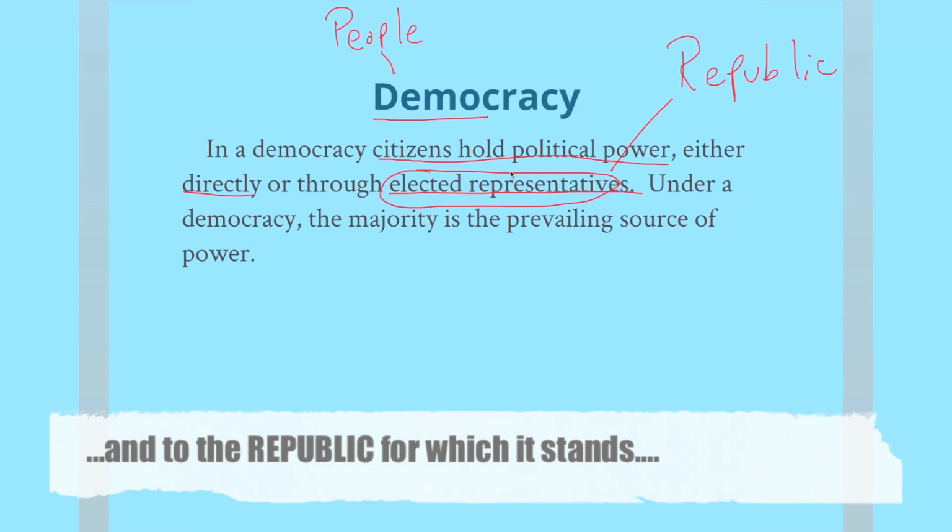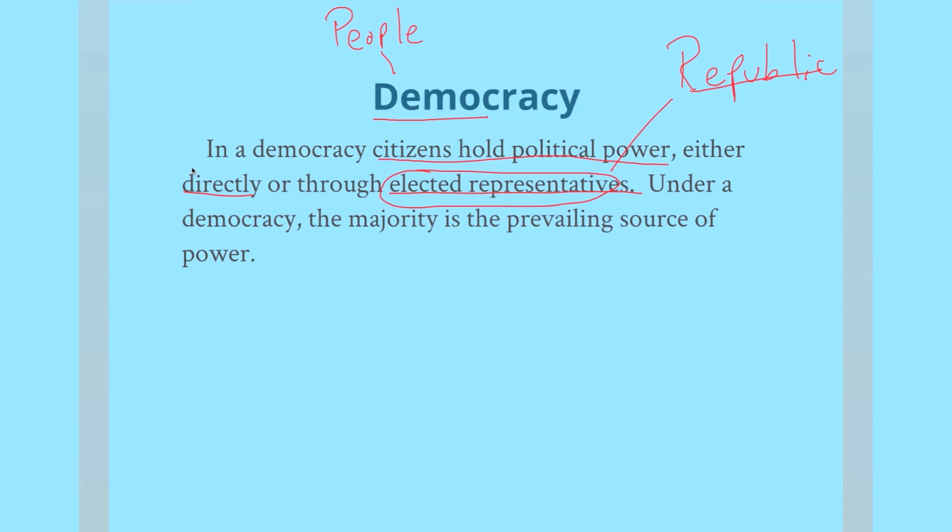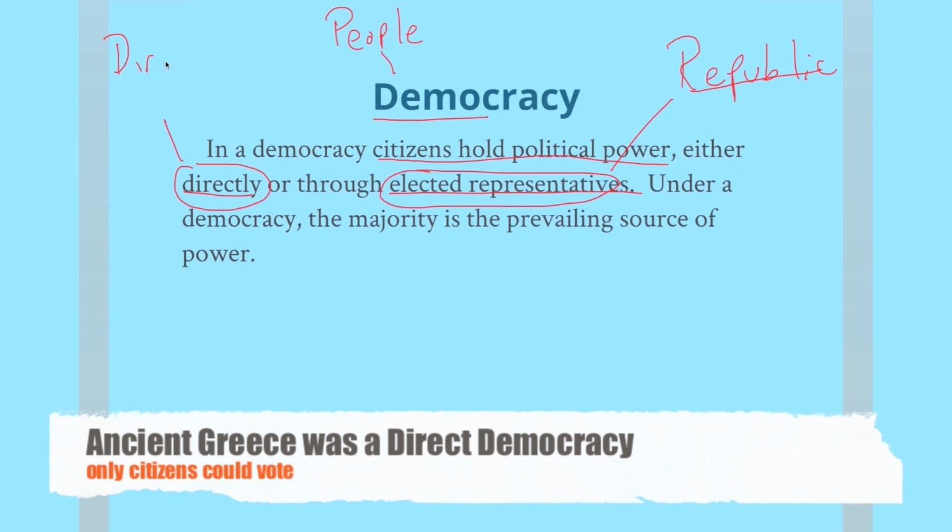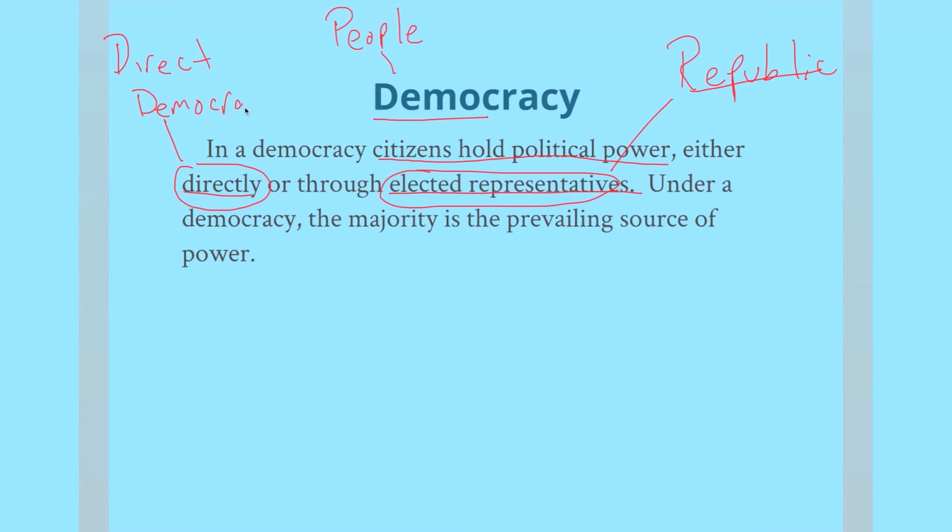Say the Pledge of Allegiance and you'll hit that word republic. Directly means if we were to vote on every single law, every single issue that came up, and that would be called a direct democracy. And it's just not efficient given the number of people in America. Under a democracy, the majority, meaning 51%, is the prevailing source of power. So if 51% want something to happen, theoretically, under a democracy, it should eventually happen.